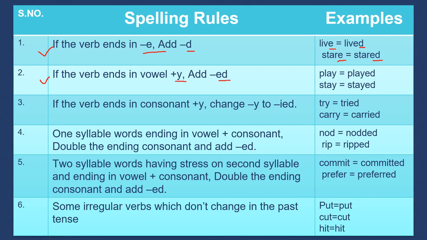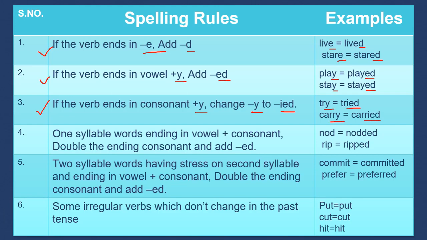For example, play, played, stay, stayed. The third rule is if the verb ends in consonant Y, change Y to IED. For example, try, tried, carry, carried.